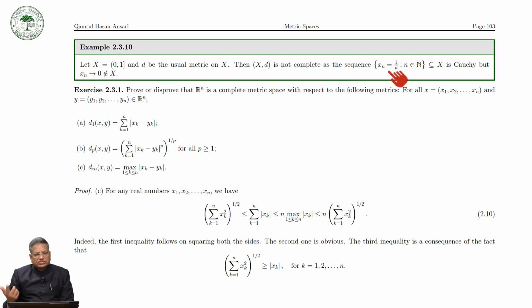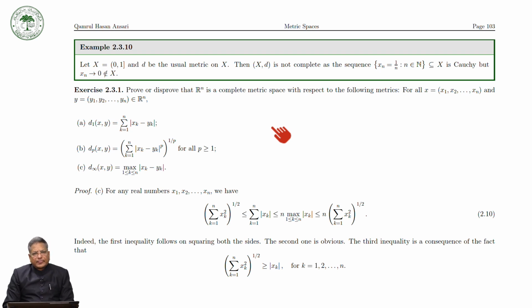Okay, so the sequence is a Cauchy sequence, and we know that this sequence converges to 0, but 0 is not in this set, and therefore this X is not a complete metric space. Okay, now let us check whether